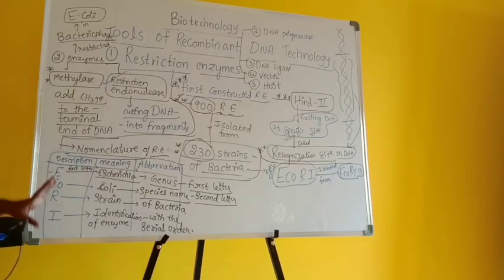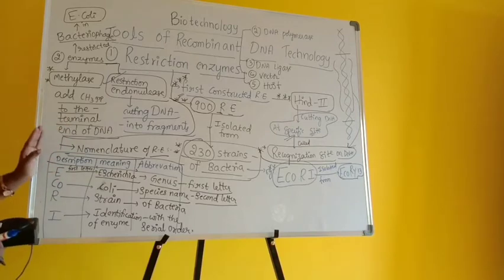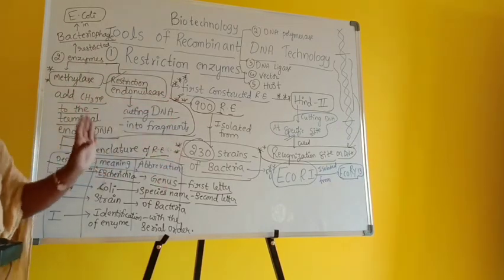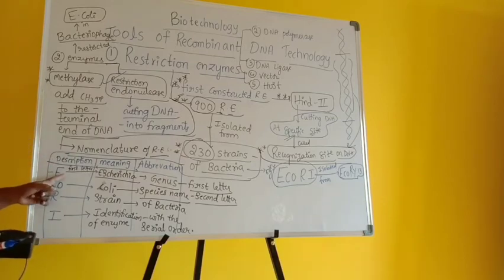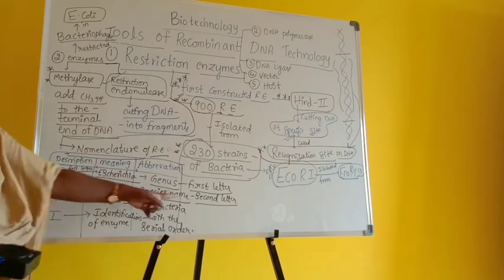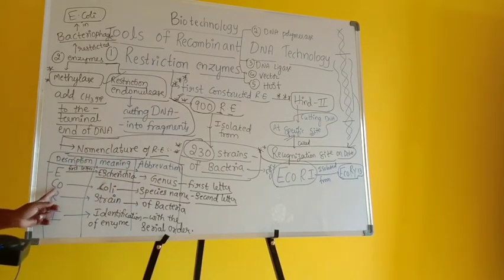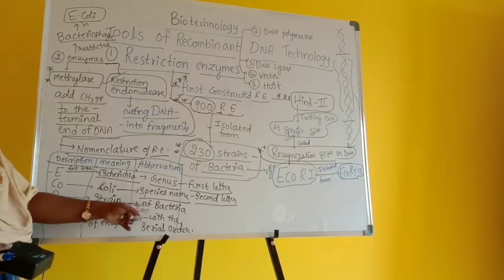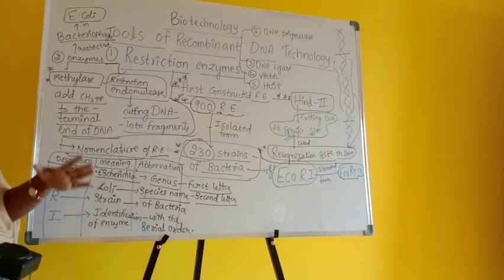So here, this is nothing but a restriction enzyme. A restriction enzyme is given a particular name based on rules and regulations. Suppose I extracted one particular restriction enzyme from a different strain of bacteria. Now E represents Escherichia, that is the genus name and the first letter. Similarly, the second letter, C-O, means coli, which indicates the species name. Similarly, R is nothing but the strain of a particular bacteria.